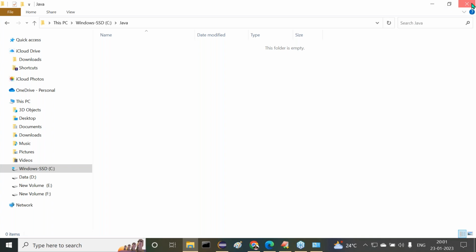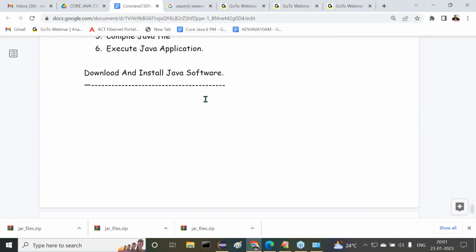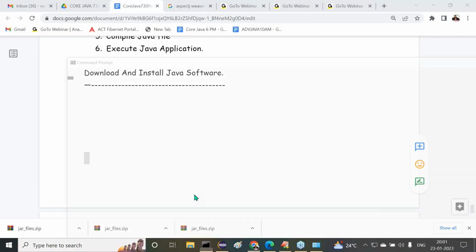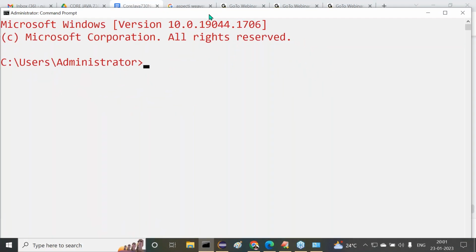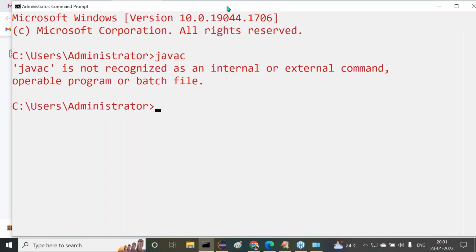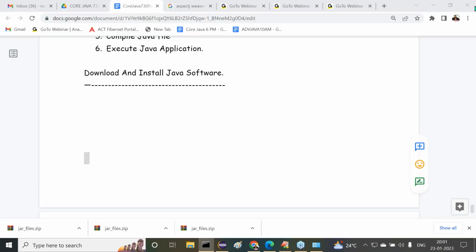All right, sir. Now my system is totally a Java-free system. Java is not available. Now let me check whether Java exists or not. Let me open command prompt. Inside this command prompt, I'm going to type javac. Are you getting any javac here? Is any Java version available? The command prompt is saying it doesn't know what javac is, meaning no Java exists with us. Clear or not? All right, sir.